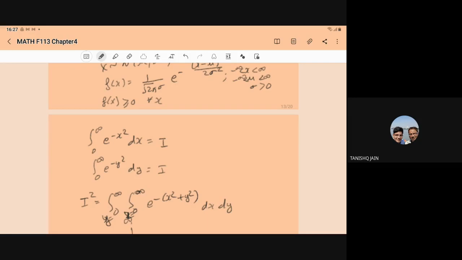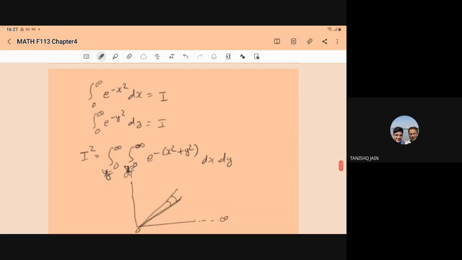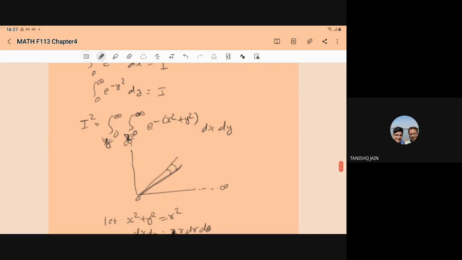You have studied this integration in multiple integrals in mathematics 1; it is a very famous integration. Let's say it is I. If you change the variable, the integral from 0 to infinity of e to power minus y square dy is also I. If you multiply these two integrals, it becomes I square, the double integral over y from 0 to infinity and x from 0 to infinity of e to power minus x square plus y square dx dy. This means we are talking about the first quadrant.